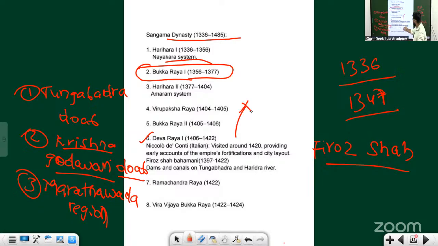Devaraya I, there is Niccolo di Conti who came into the court of Devaraya I. This you also need to remember. Dams and canals on the Tungabhadra and Haridra River were built by Devaraya I. This can become a question. Whenever you study history, look here, history is not just about who fought which war. It's rather about what development took place in earlier times.